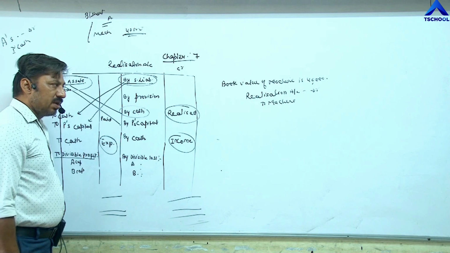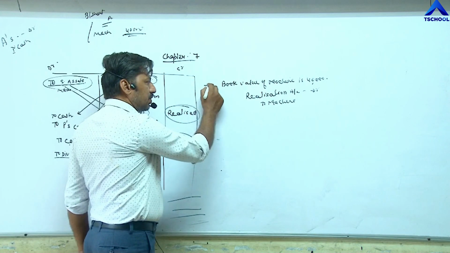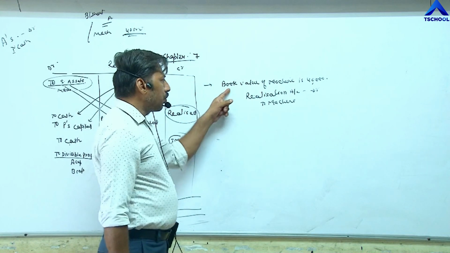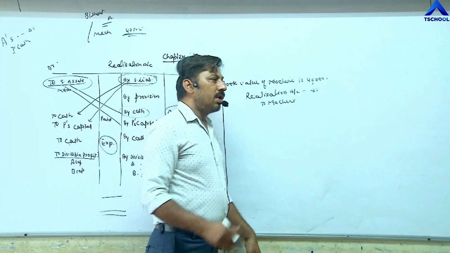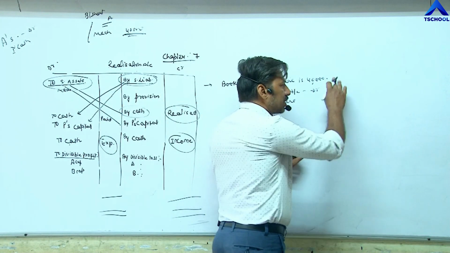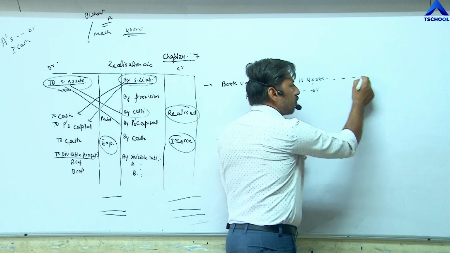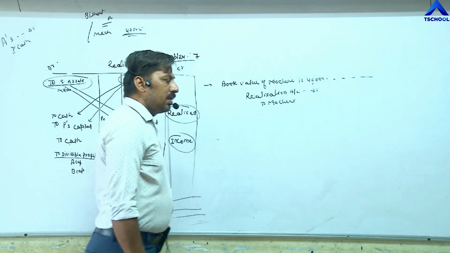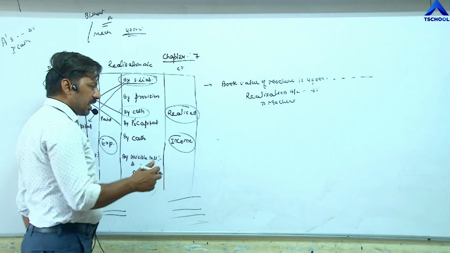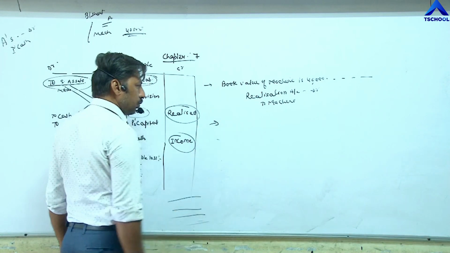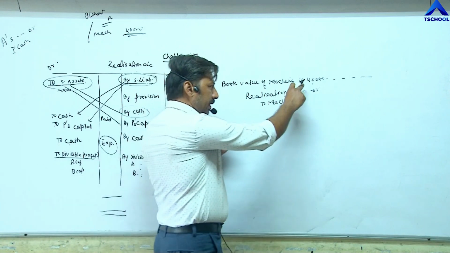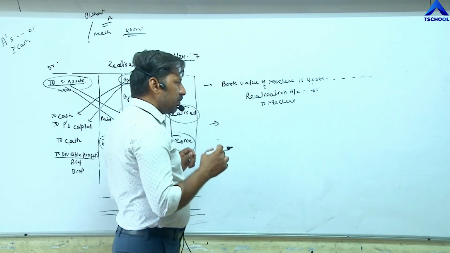Here, at what value it is sold out or whether it is taken by partner, such information is not given. Then also we have to pass a second entry.